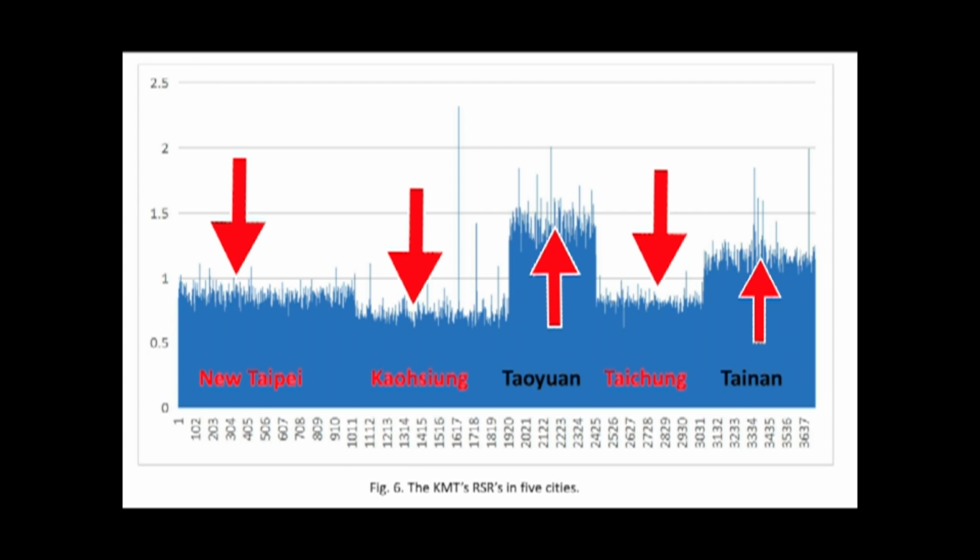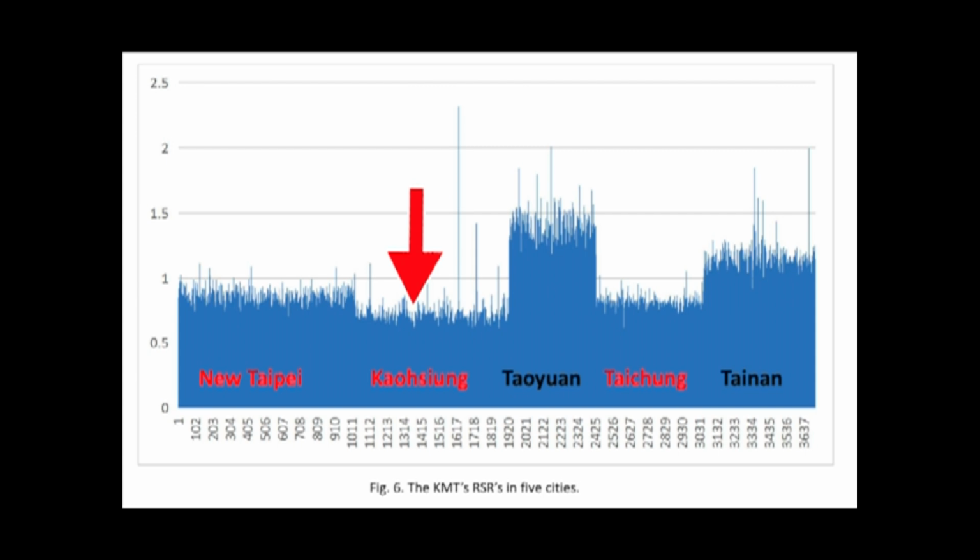So this is a very, very telling graph that his ballots were stolen in those red areas, New Taipei, Kaohsiung, and Taichung. And they were possibly being stolen in Tainan because Tainan and Taoyuan have a very different support rate. Taoyuan has a higher support rate. Tainan has a lower support rate for Han Kuo-yu. So there could be ballot theft also going on in Tainan, just not as much as Taichung, Kaohsiung, and New Taipei.